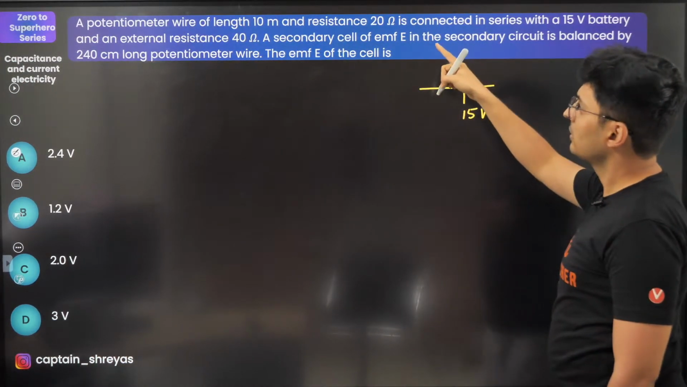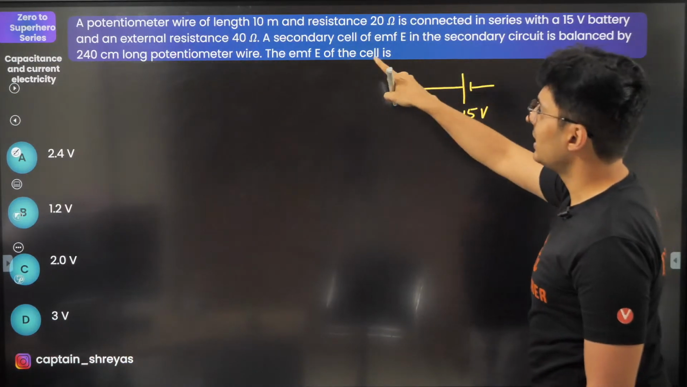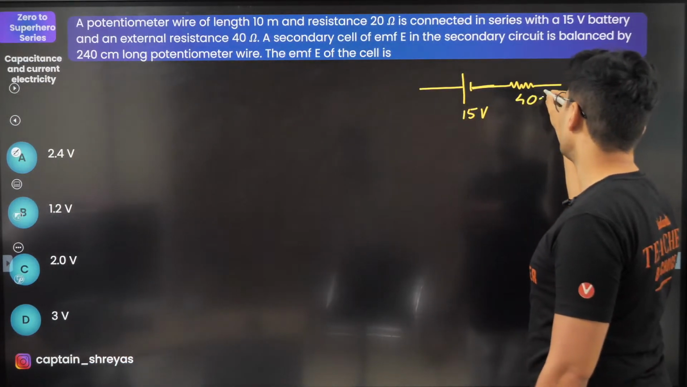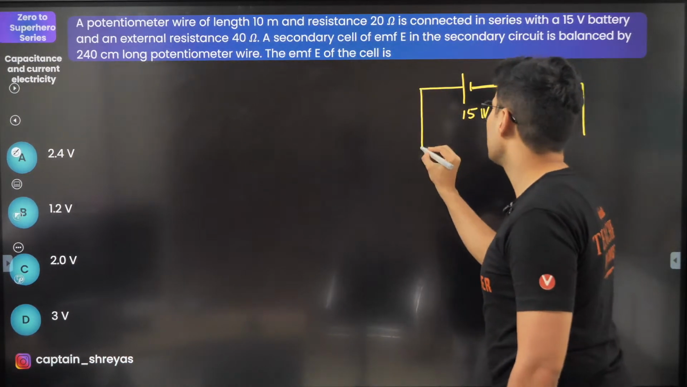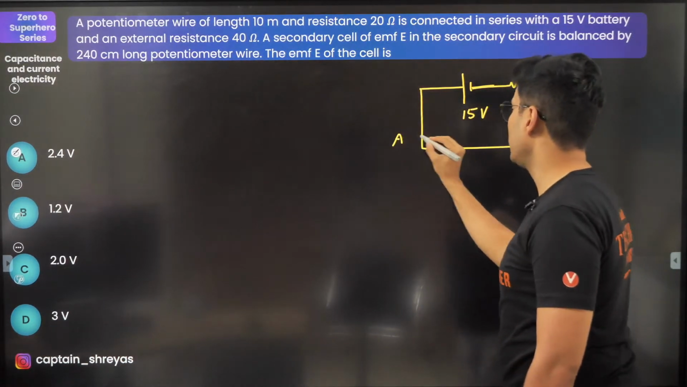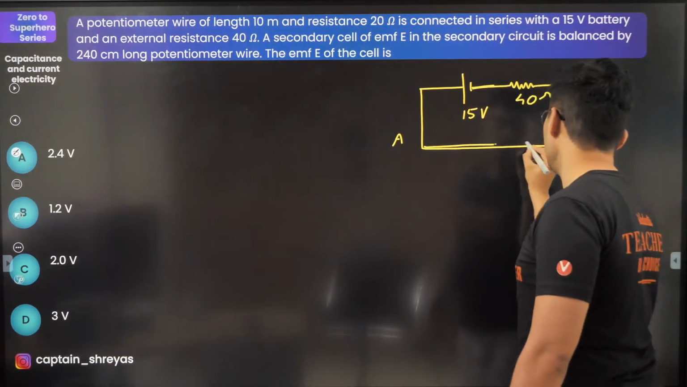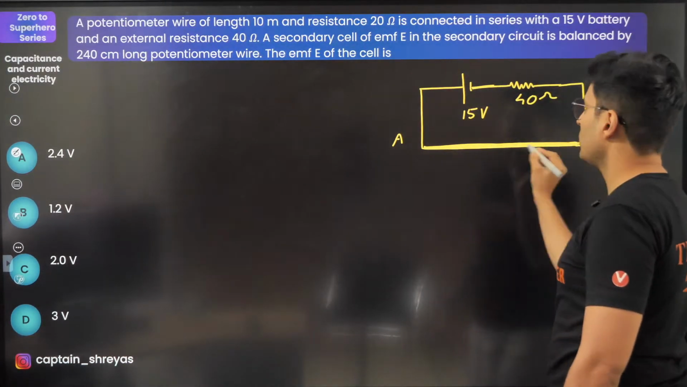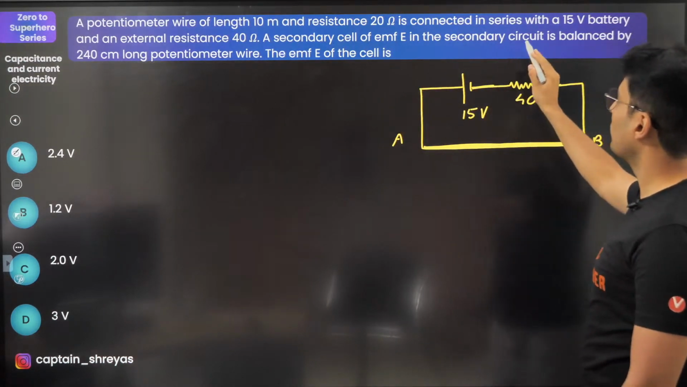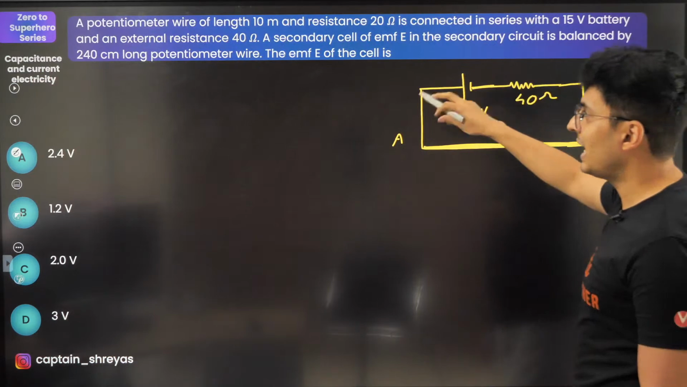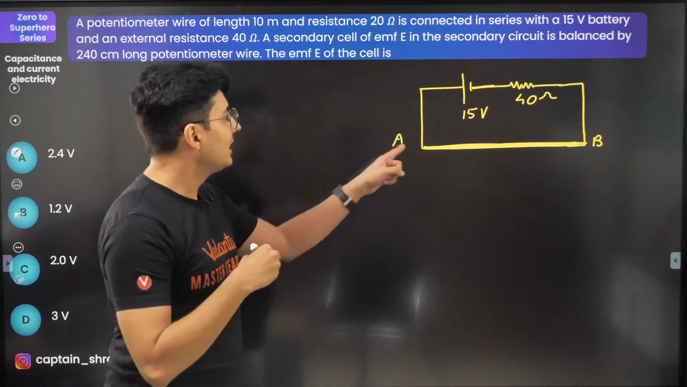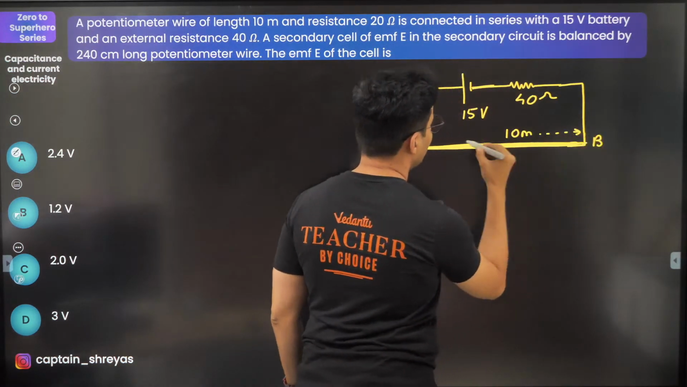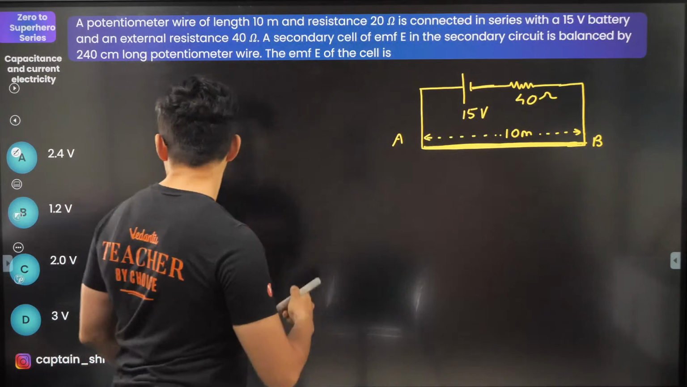And wire length is given, in series with this much external resistance. So there is an external resistance like this of 40 ohm. This whole thing is connected to our wire. This is point A, this is point B, this is your potentiometer wire. Okay, cool. Now a secondary cell of EMF E is connected in the secondary circuit, balanced at some other length. Okay, now this length is also given. I think that length is 10 meters. So that length is basically 10 meters. That is also given.